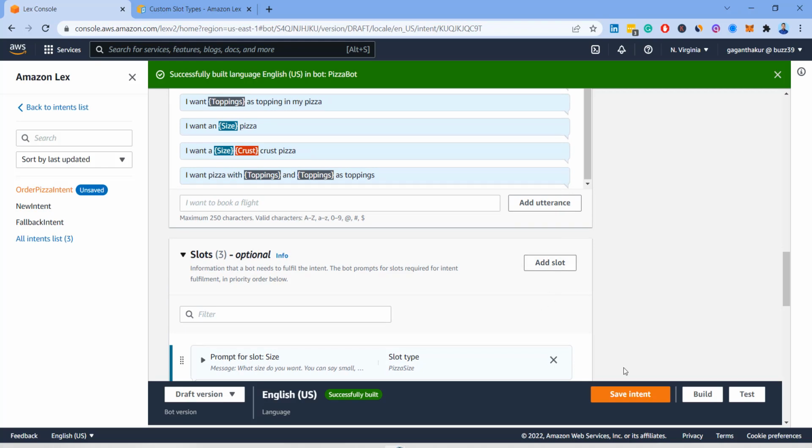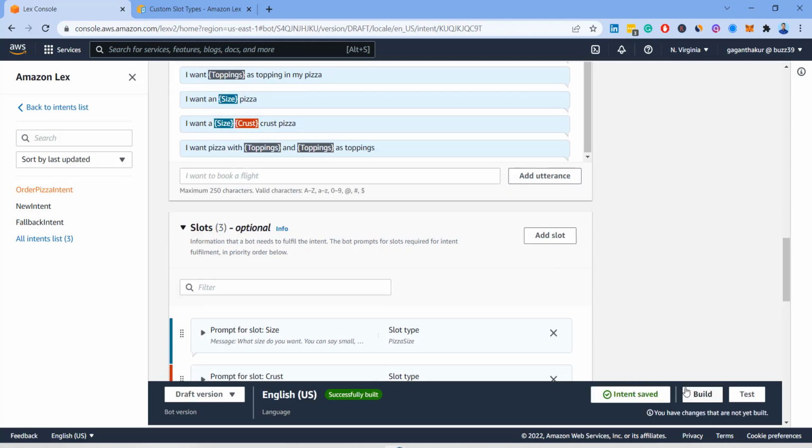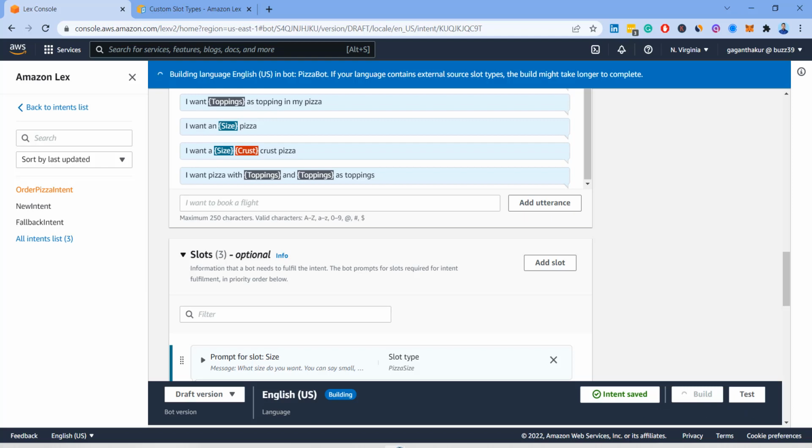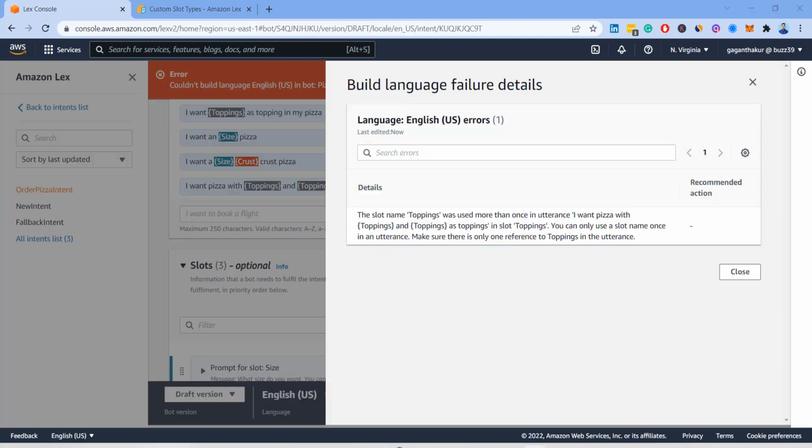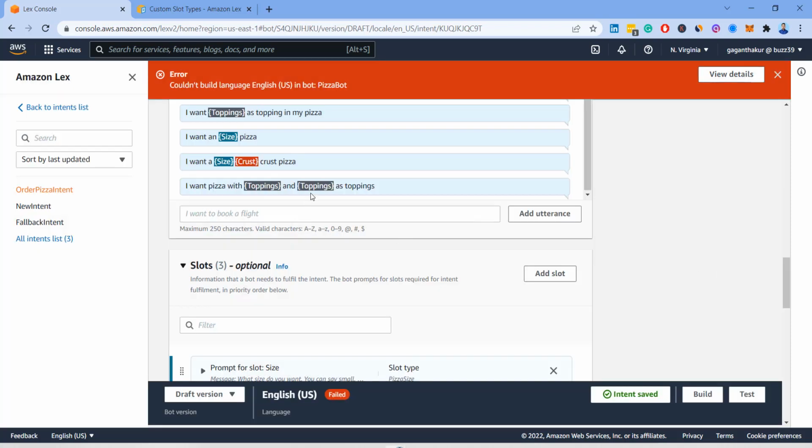Now I will save the intent and build it again. I got an error while building, and it's saying you can only use a slot name once in an utterance, so we cannot use it twice. So what I need to do is delete this. I can only say topping once.